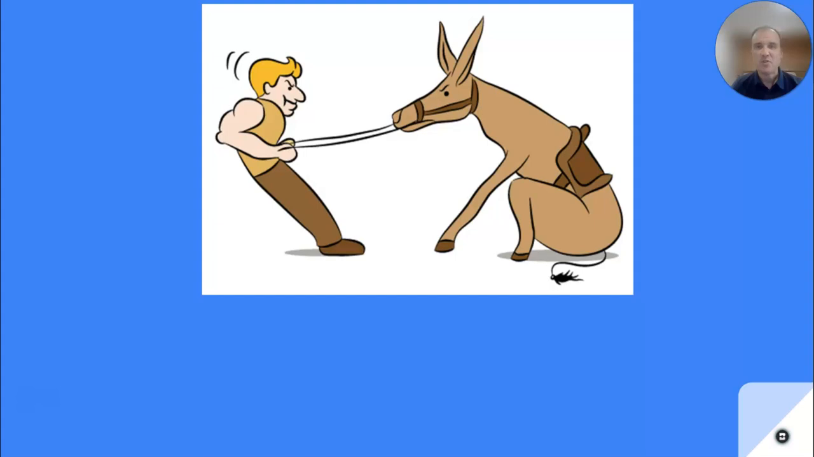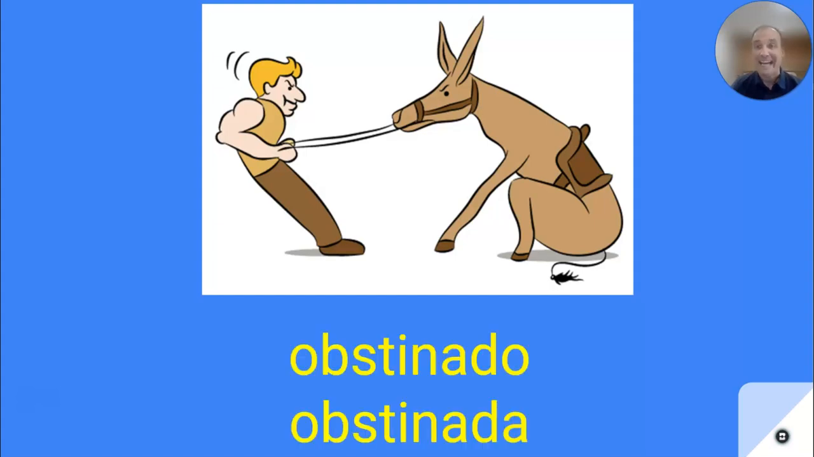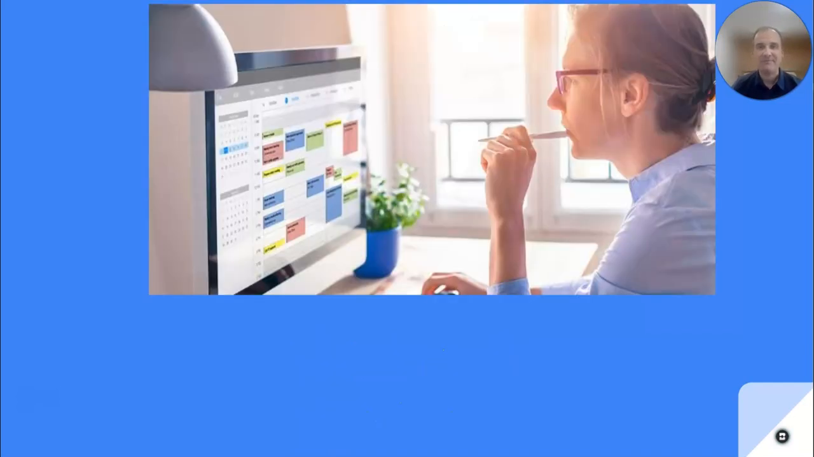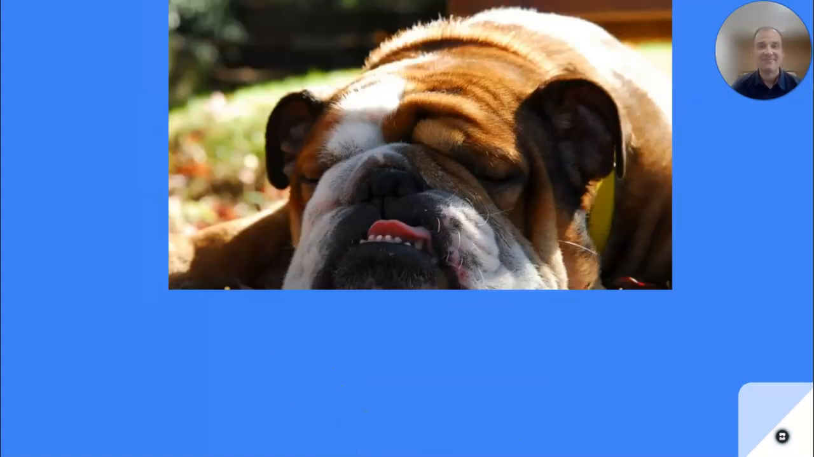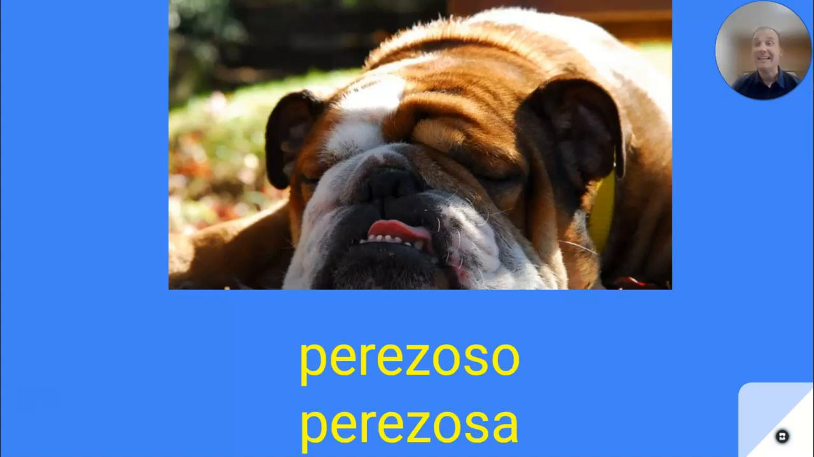Here we have this person trying to pull the mule, who's being very stubborn. We say obstinado. All right, obstinado means you're stubborn. Obstinado if describing a man, obstinada describing a woman. Organizada. All right, she's very organized, organizada. This dog is very lazy, perezoso. All right, someone who's lazy is perezoso.